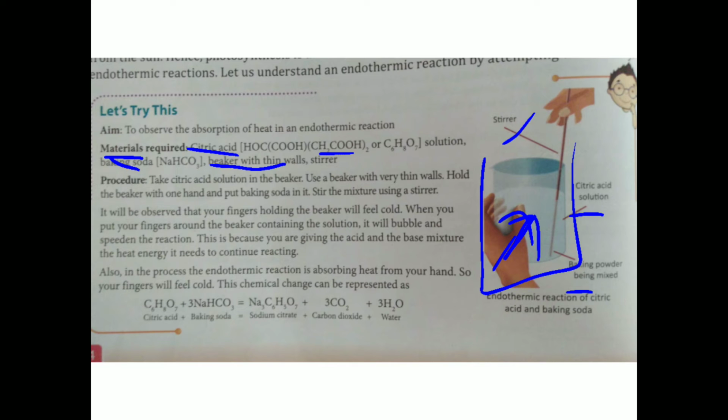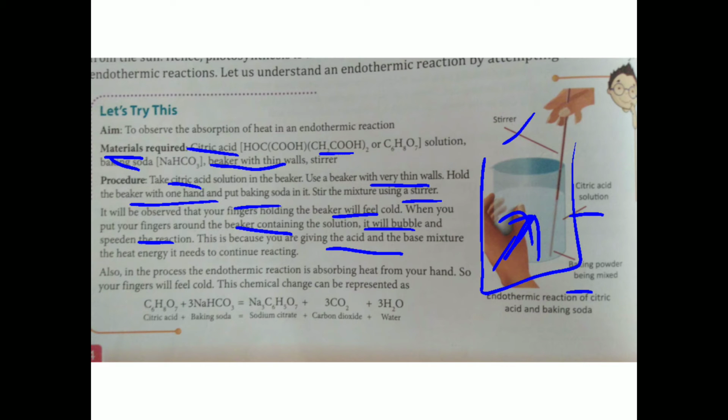So what is their procedure? Take citric acid solution in a beaker with a thin wall, hold the beaker with one hand, put baking soda in it and stir it. You will observe that your finger holding the beaker will feel cold. When you put your fingers around the beaker containing the solution, it will bubble and speed up the reaction. Slowly bubbles come out and the rate of reaction increases. This is an acid-base neutralization reaction. Citric acid is the acid and baking soda is the base.